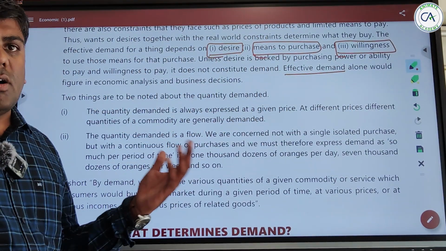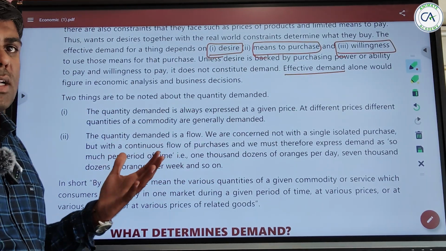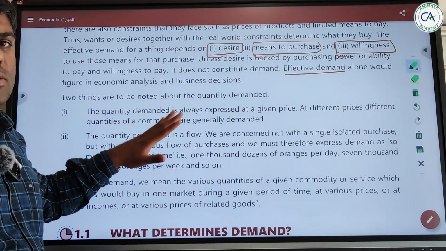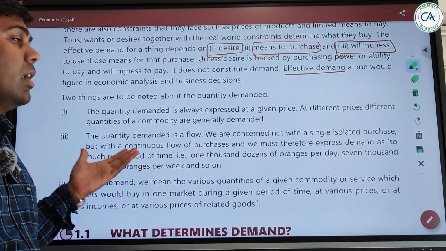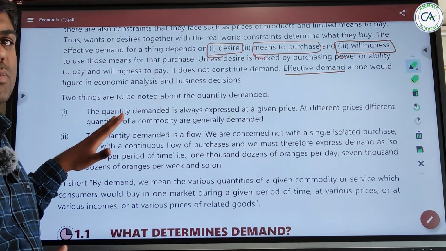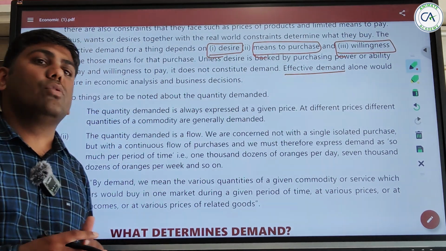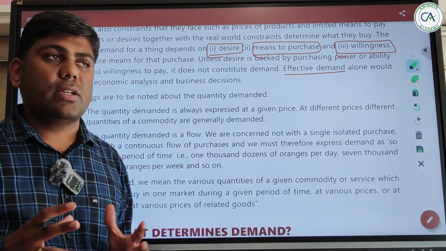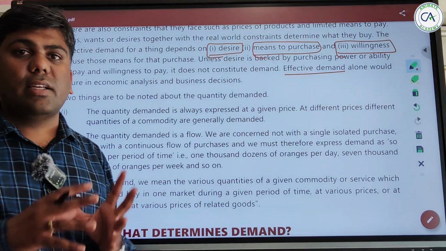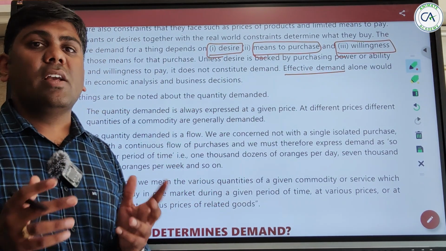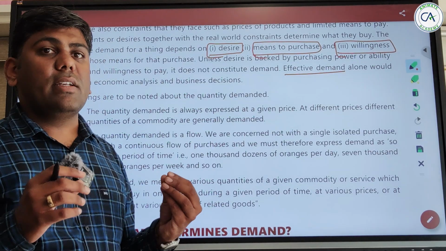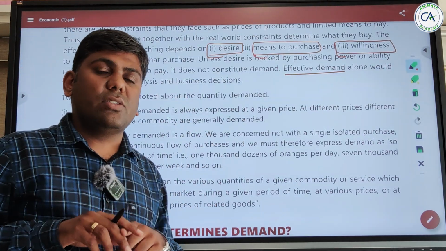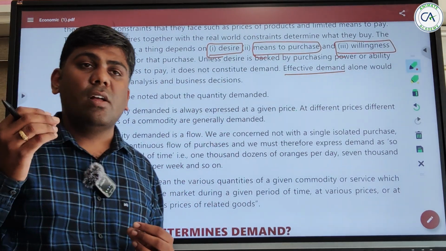See, I can prepare notes and ask you and make a revision, or help you to go through it directly, but what we want is we need to read out the topic. That's why I am going through every line of the module. What it will do is it will help you guys to have a reading ability, because the questions will not come directly. They come on the basis of case laws. The question directly will not be asked to you like what is demand. The question will come on the basis of facts, on the basis of a case study.